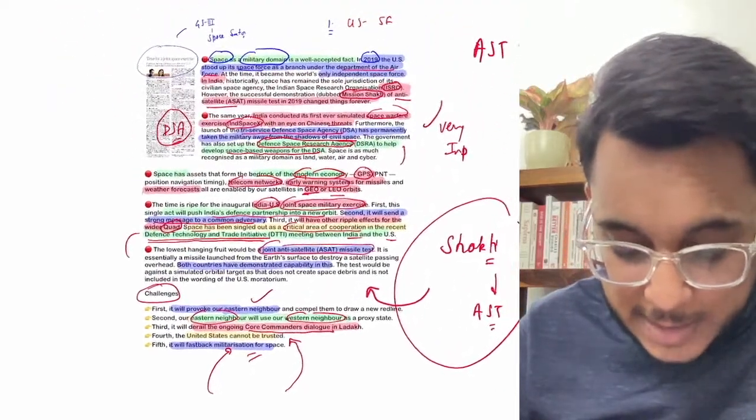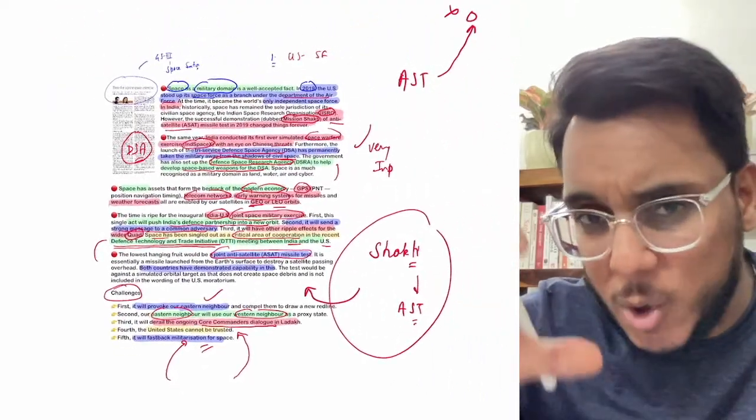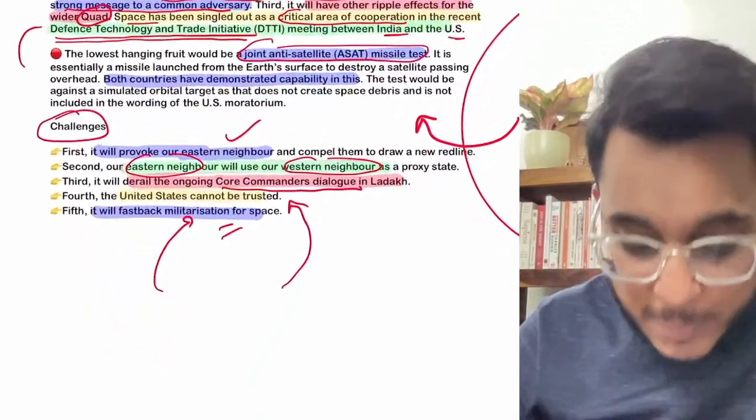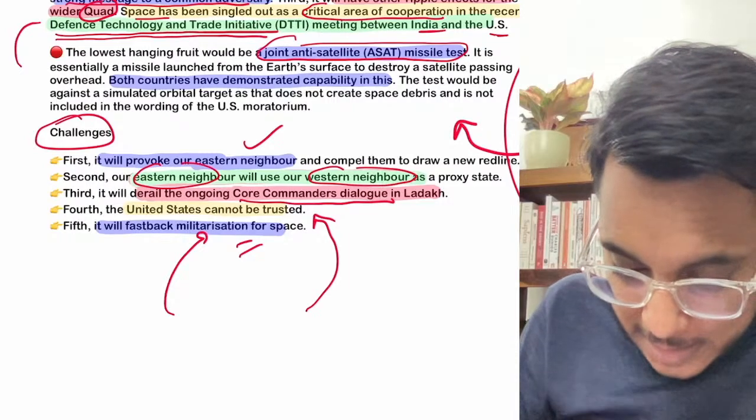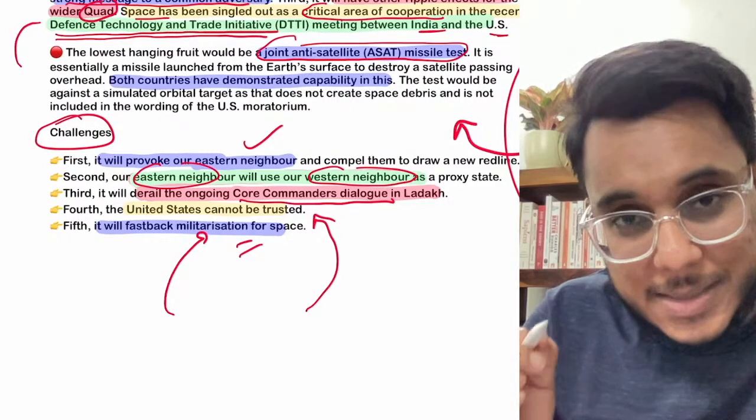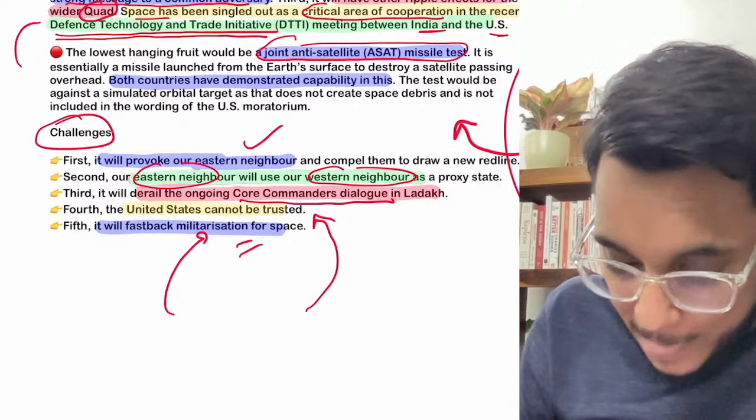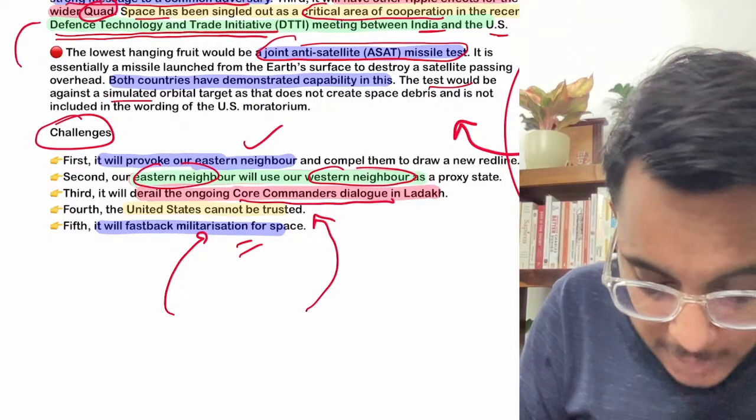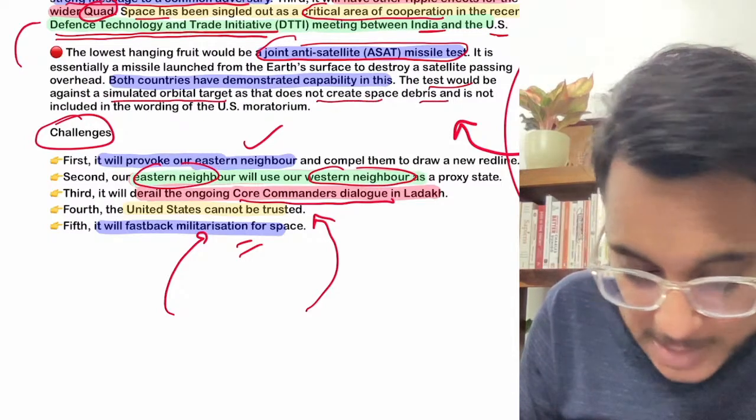That is all about this particular article, guys. So these are all the dimensions. Please note down these dimensions. There was one particular point I would like to elaborate on. I told you that India and the USA should do the anti-satellite test. The test that both countries could do would be against a simulated orbital target that does not create space debris.